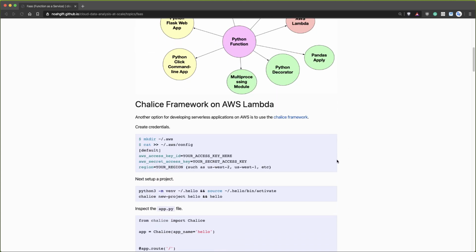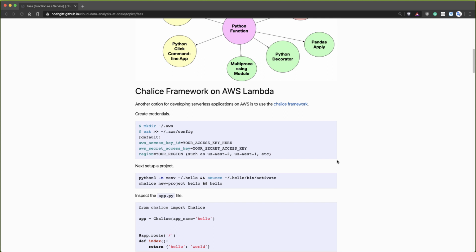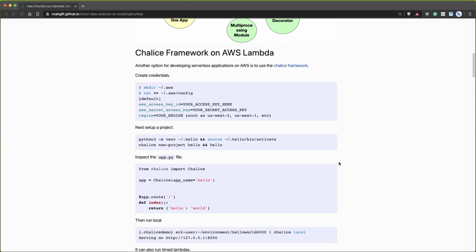And so what I'm going to do next is show you this framework on AWS called Chalice, which in a way would be a competitor to AWS Lambda plus Terraform. Let me first show you from a high level some of the takeaways. One thing you do have to do with Chalice that's slightly different than, let's say, AWS Cloud9 is that you do have to use config files, I'm sorry, API keys. That's just the way it works. So if you develop this on Cloud9 and you want to do all the automatic things that it does, you will have to create the API keys, which you can do in the IAM system.